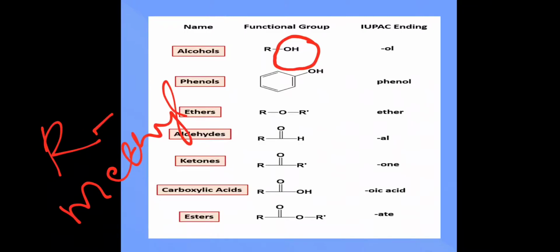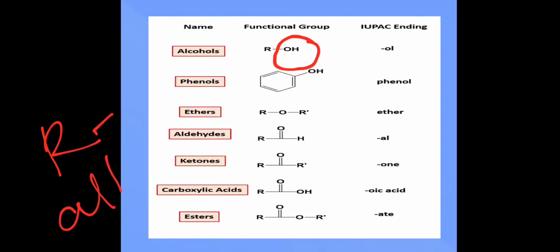It could be methyl, it could be ethyl. It can be anything from a methyl upward, so let's call it an alkyl group, represented with R. The minimum starts with the methyl group, that is the CH3 group.